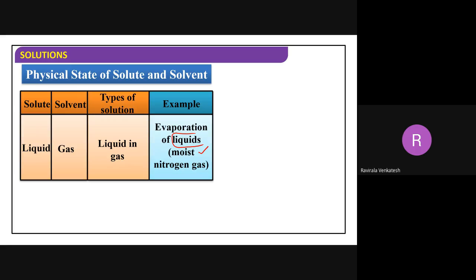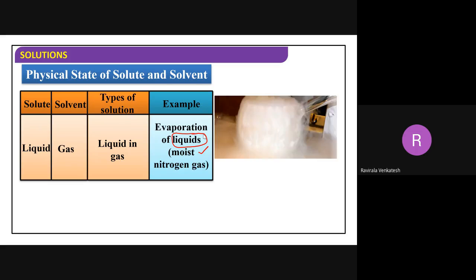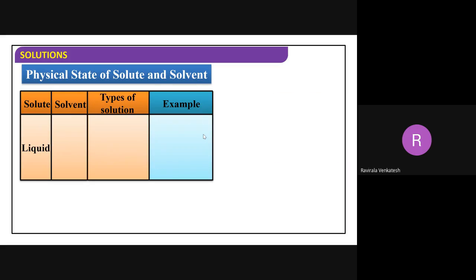Especially when you go to beach areas, moisture will be more, because water content is more. In that case, moisture will be more in the air. But in normal areas, water content will be less, but air will be more. That is the reason when you go to beach areas, we get suffocation because of more moisture in the air. So this is an example.